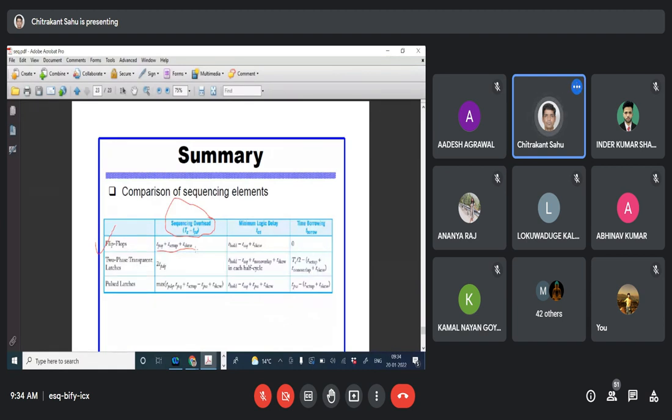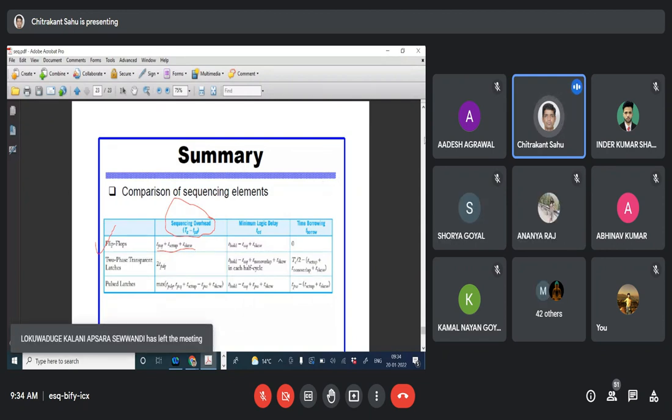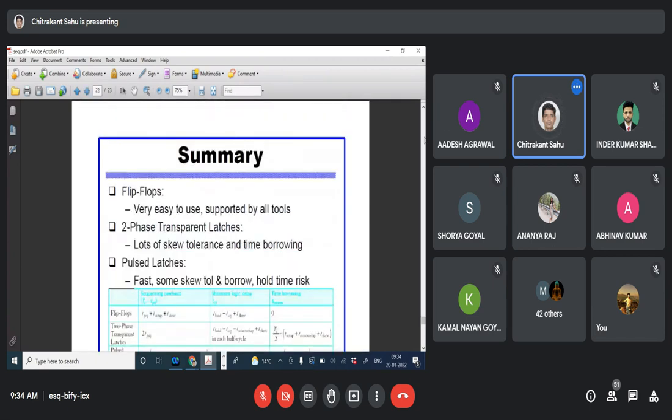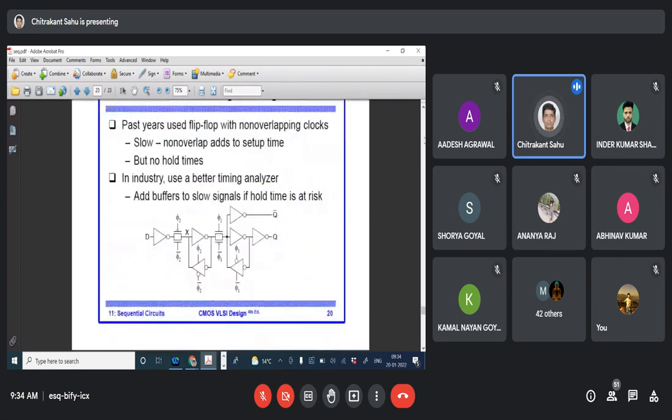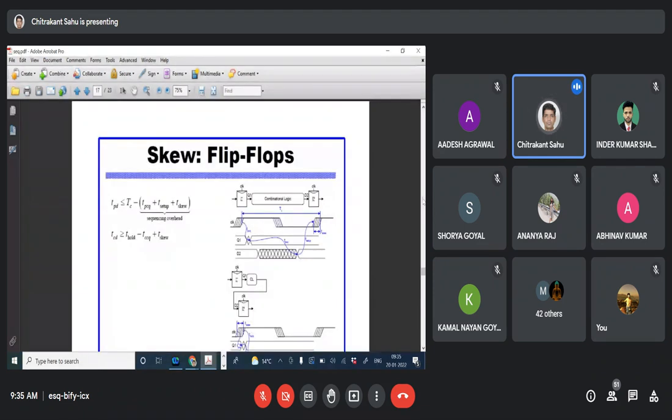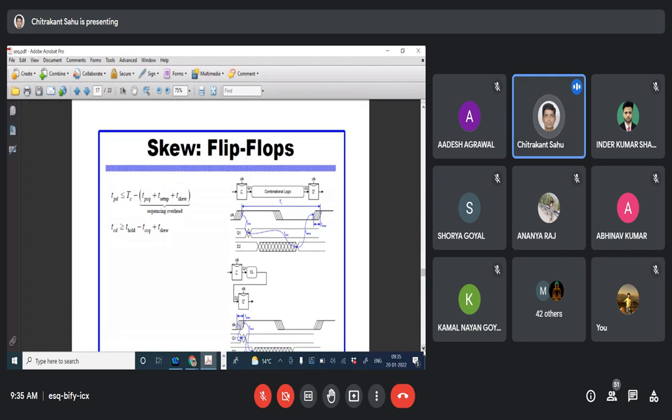As I discussed yesterday, T skew is basically when two clocks at different locations are not coming simultaneously and there is a difference between the clocks. Whatever the difference between the clocks is, that is called the skew. If skew is there, then we have to consider the skew as well.